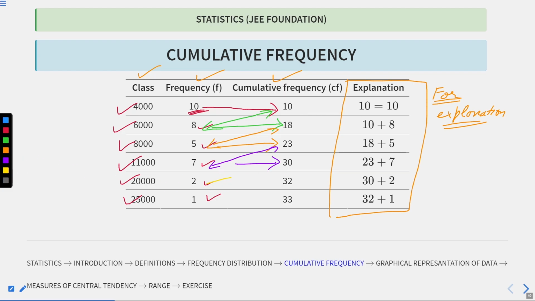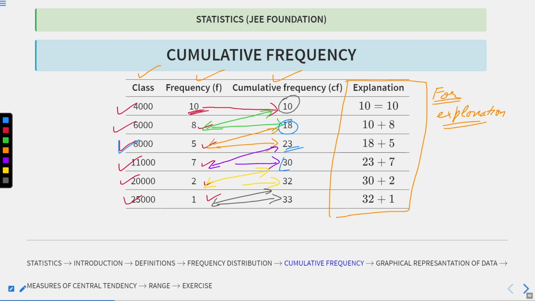And now for this, 30 plus 2, you will get this. And now for this is 33. I hope this is all clear. So this refers that the number of employees who are getting up to 4,000, the number of employees who are getting up to 6,000 are 18, the number of employees who are getting up to 8,000 are 23,